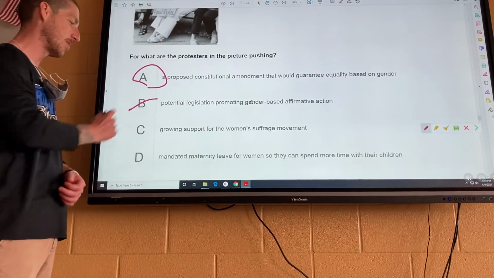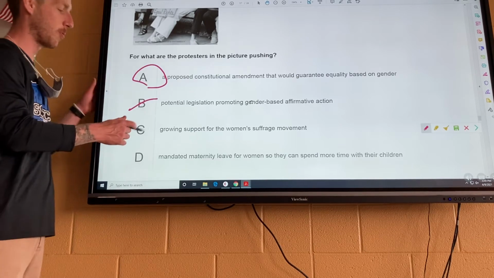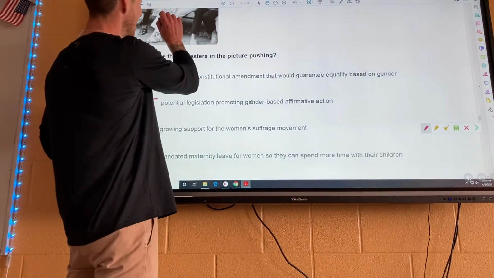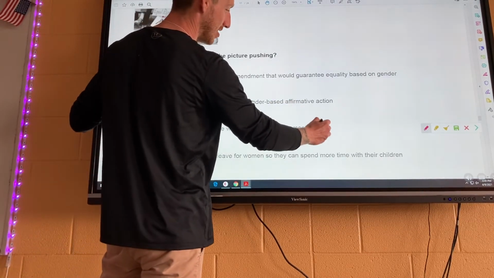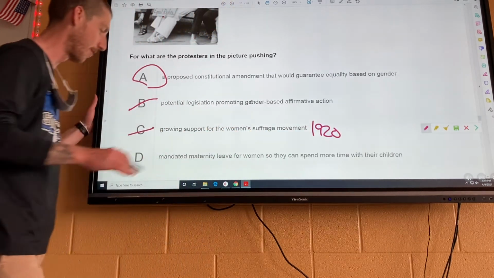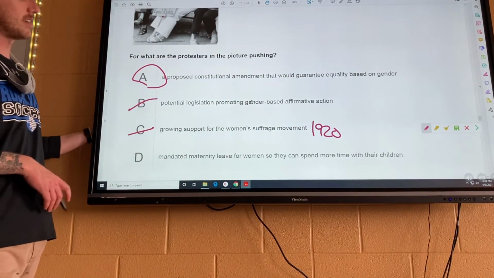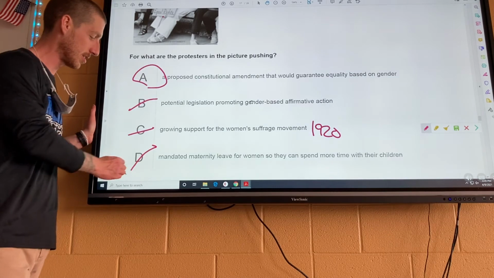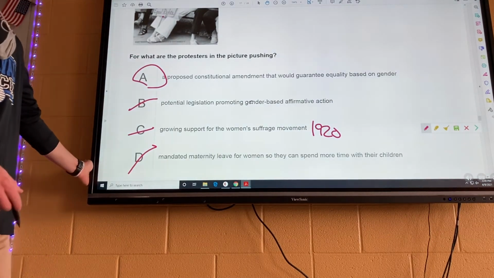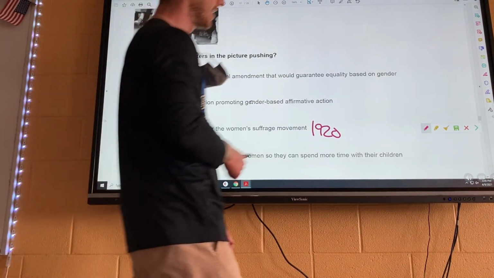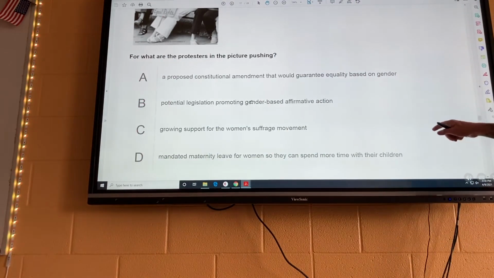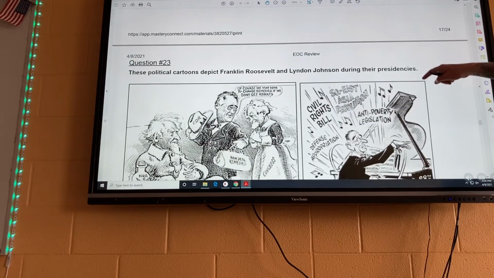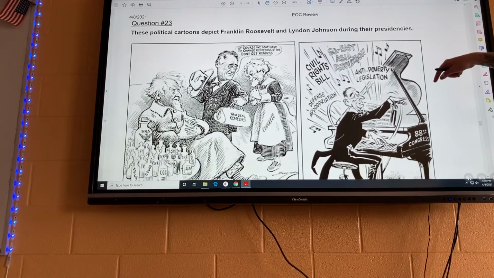That's a decent answer, but it's not going to be your best answer. C, growing support for the women's suffrage movement. That says 1981 up here. Women's suffrage happened in the 1920s. That's definitely not your answer. Or D, mandated maternity leave for women so that they can spend more time with their children. No, that's not it. They're just fighting for equal rights. All right? Equal rights for women. Okay? All right. Moving right along.